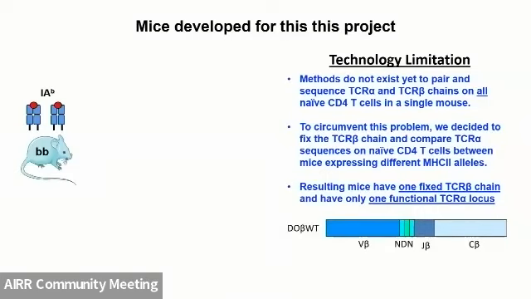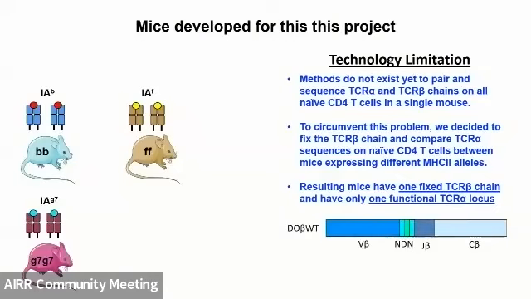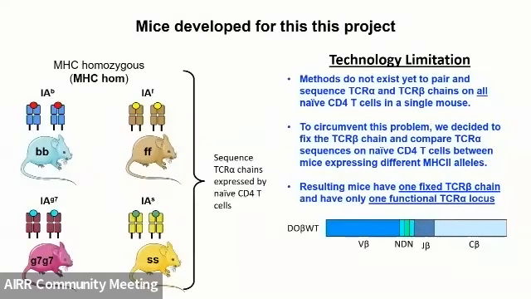And then we're looking at these mice that are all black6 background, and we're looking at them that have different class 2 haplotypes. So I'm just showing you the mice here. They're BB, FF, G7, G7, or SS. So these are MHC homozygous mice, and we're looking at the TCR alpha chains that are expressed by naive CD4 T cells.